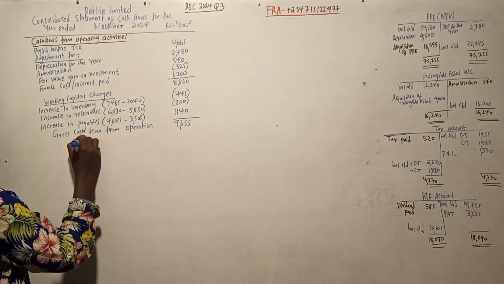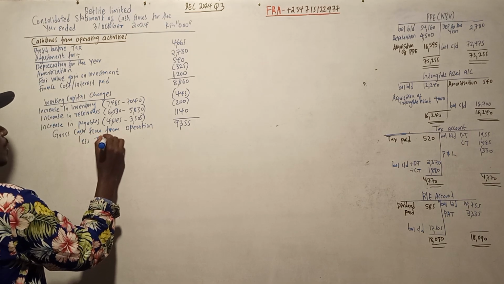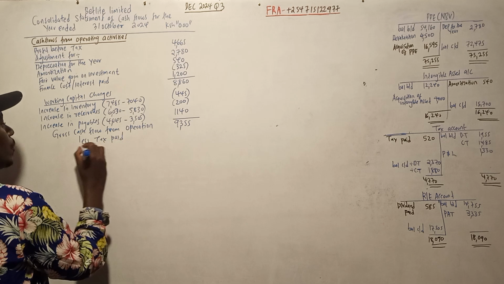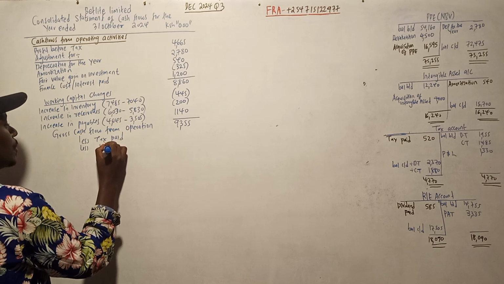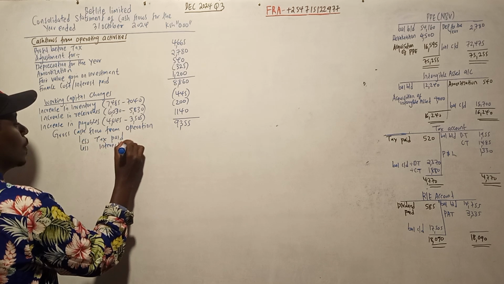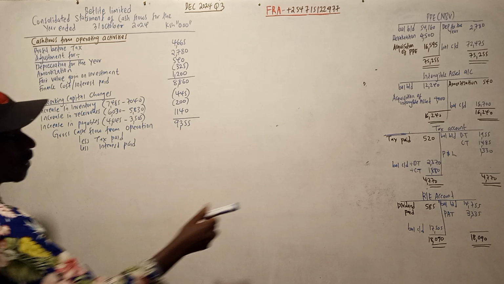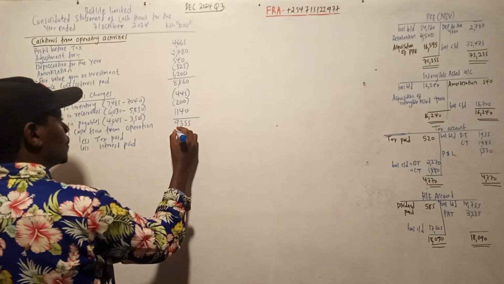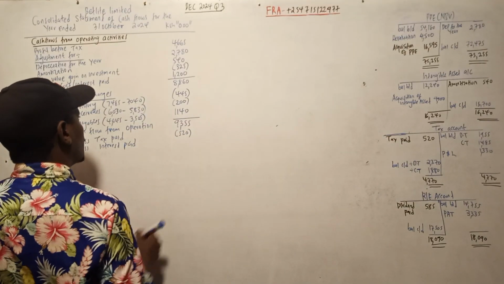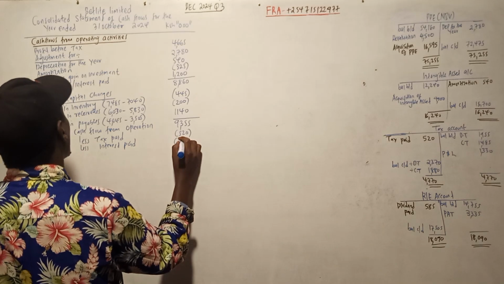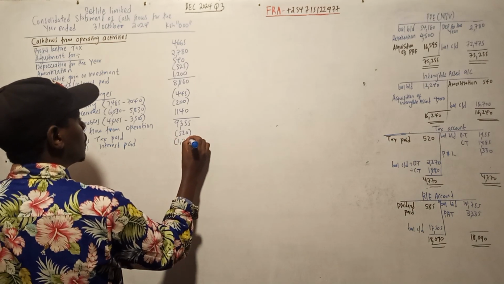Now we can less tax paid. We have it there, 520. We also less interest paid, which was 1,200.